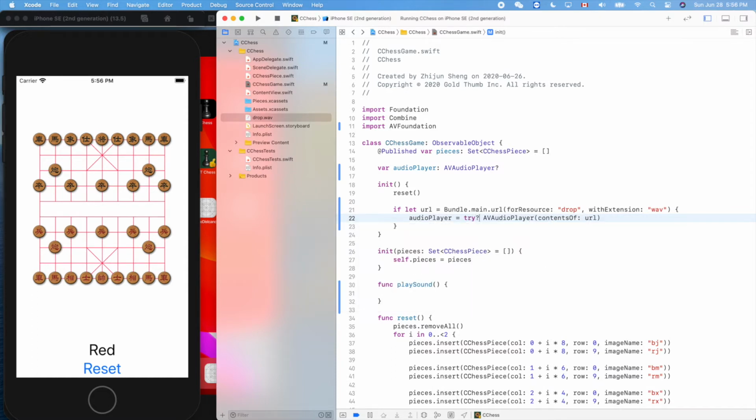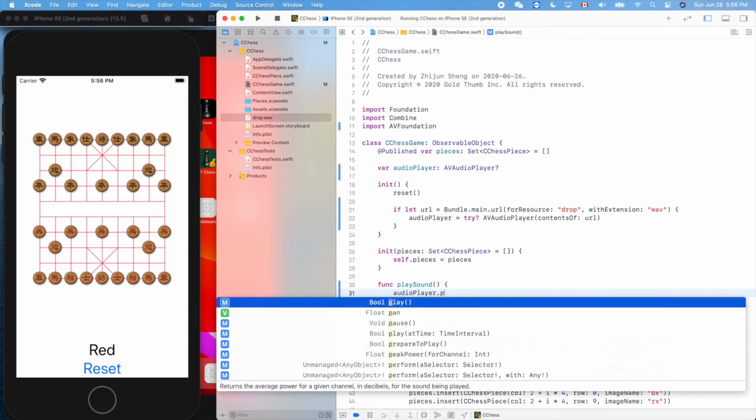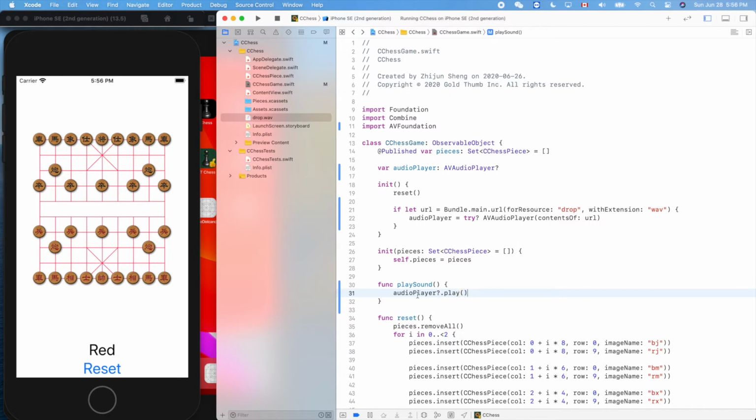We use the question mark, so if it failed, we just ignore it, and this will be nil. So play sound is easy: just do audioPlayer.play. That's it. The question mark means we don't care if it failed.